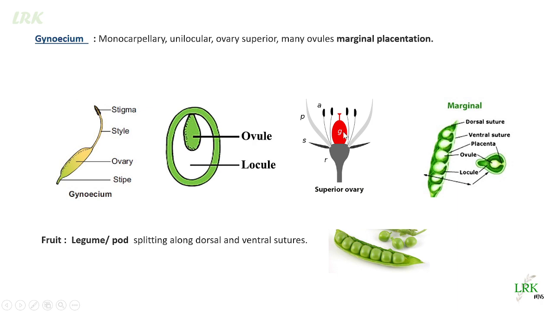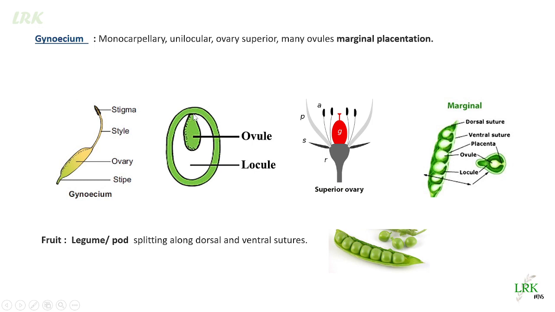We said that in a hypogynous condition, all other floral parts develop from below the ovary. So the position of the ovary is superior, a superior ovary with many ovules in marginal placentation. See, this is the marginal placentation. Inside the locule, the ovules arise from the margin.